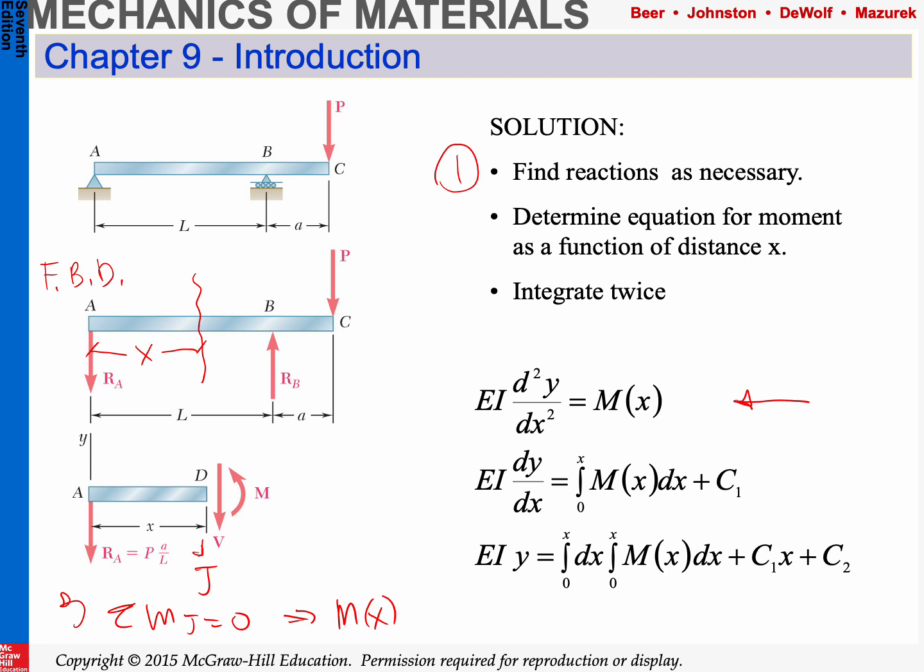Integrate once, we get again the slope. We introduce a constant of integration C1. If we have a boundary condition that has a known slope, we can stick it in to find C1. If not, then we integrate it again. This integrating again yields deflection, or y. So this y is based on the coordinate system that we have, y and x.